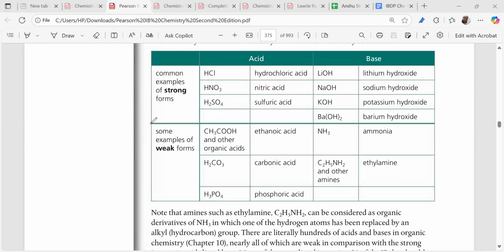We have to know certain important parts: what you mean by a strong acid and what you mean by a weak acid. Strong acids are those which completely dissociate. Weak acids are those which partially dissociate. This we have to know. Next important thing: when we talk about weak acids, strong acids, weak bases and strong bases, we have to know this chart. This chart is very important.